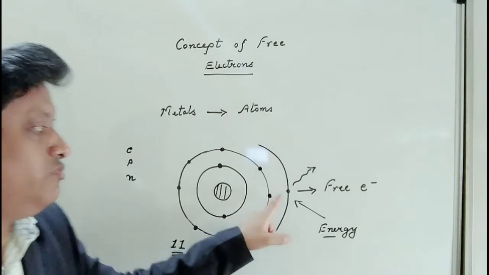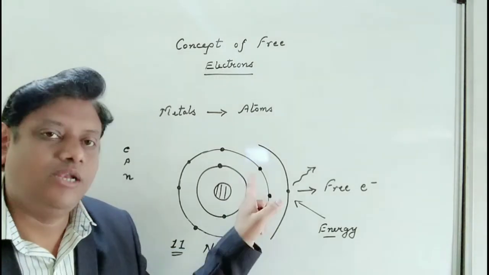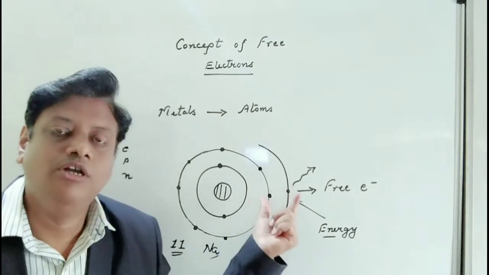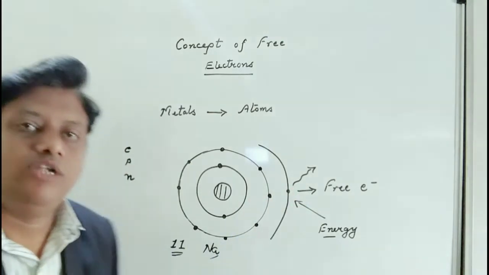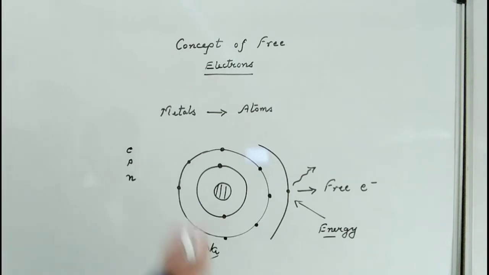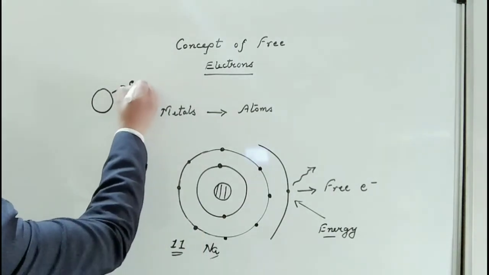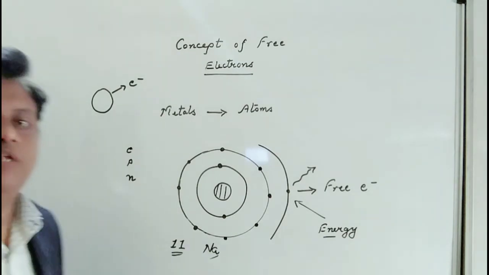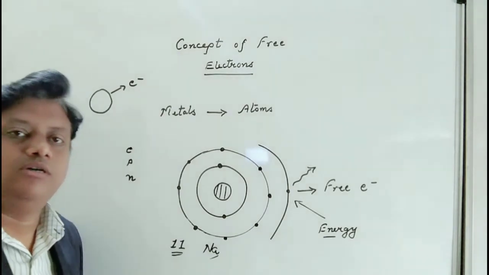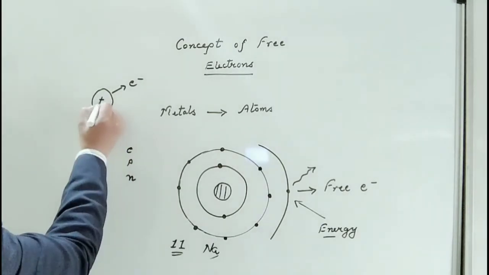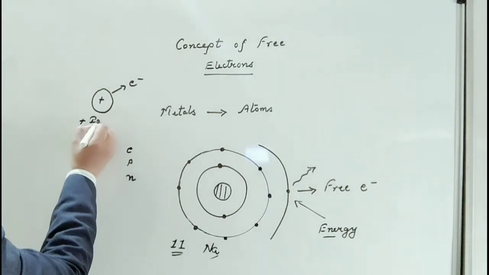Now when this free electron gains some energy, it changes the shell, but it cannot leave the metal surface. Why can it not leave the metal surface? For this we need to understand that when the atom loses an electron, or when the electron is released from the atom, the atom becomes a positive ion.